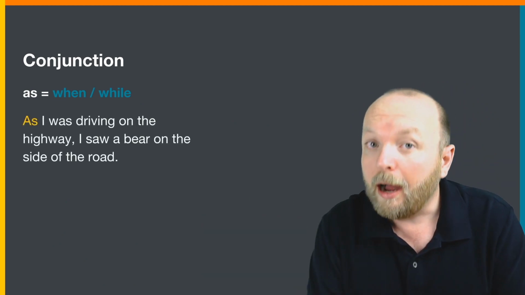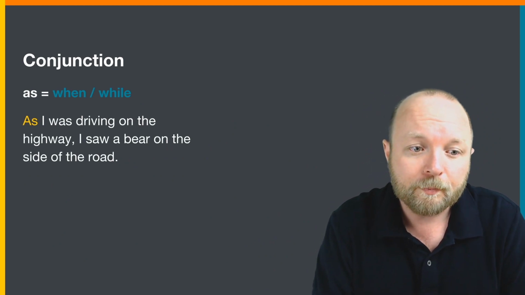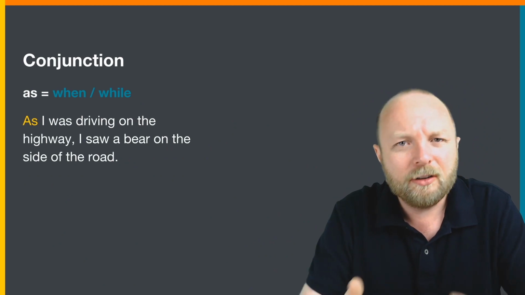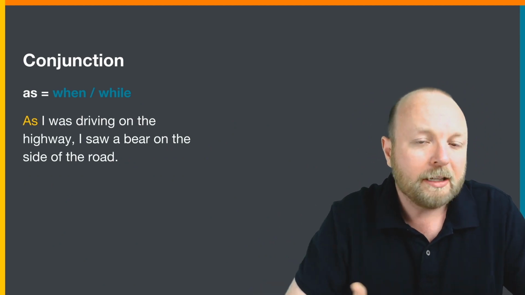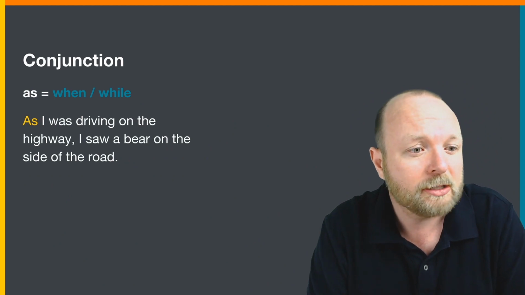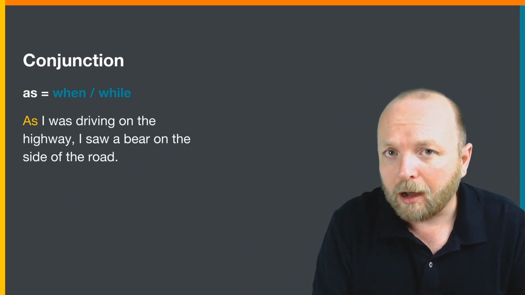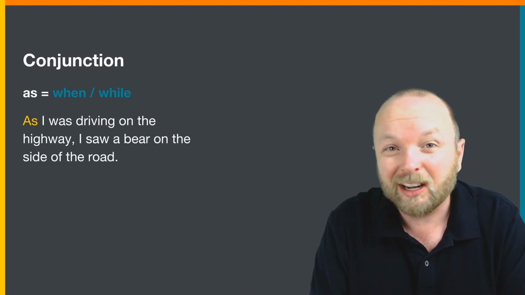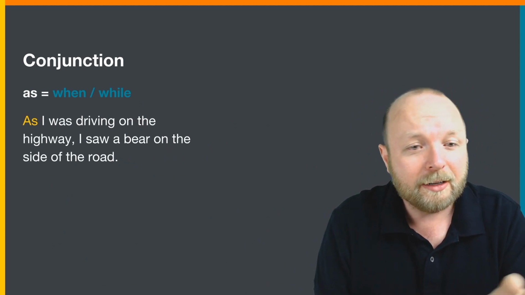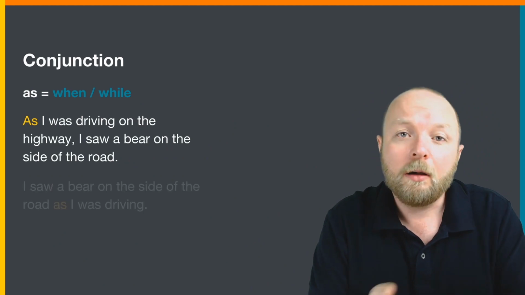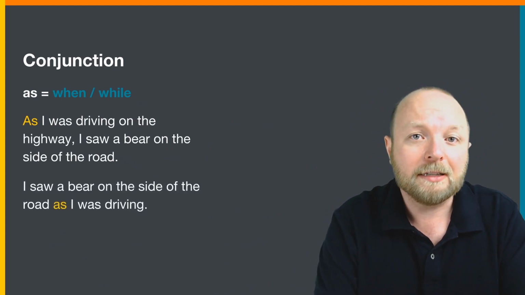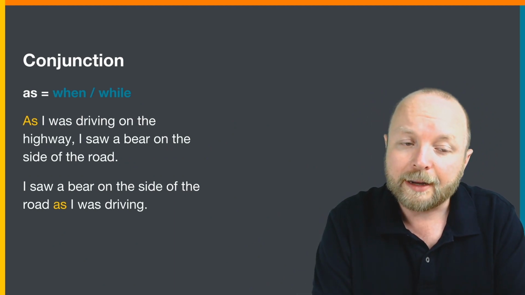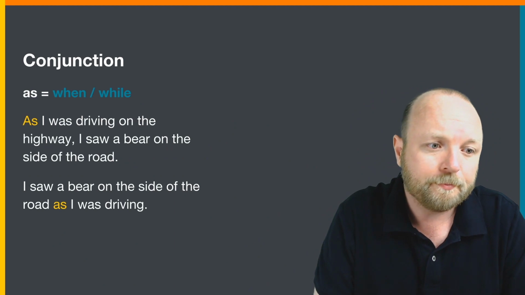"As I was driving on the highway," okay, "as I was driving." Now, if your meaning is "while," well, it's very common to use past continuous. "As I was driving on the highway, I saw a bear on the side of the road." That's actually pretty common where I live. Another way to say this: "I saw a bear on the side of the road as I was driving." So the first example, we have a comma. The second example, we don't have a comma.